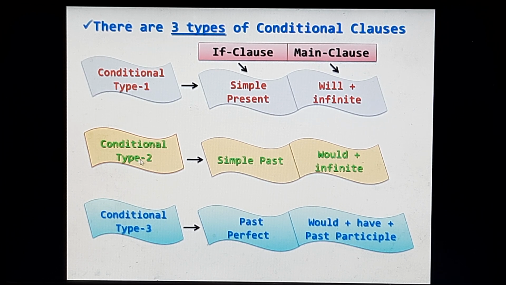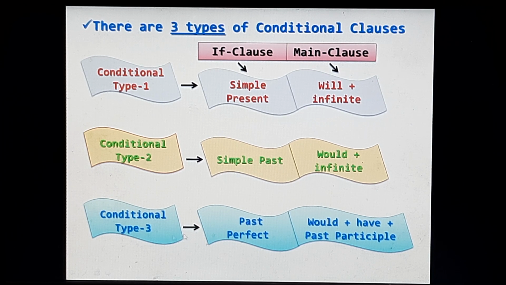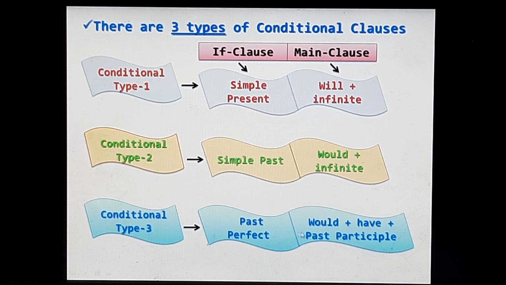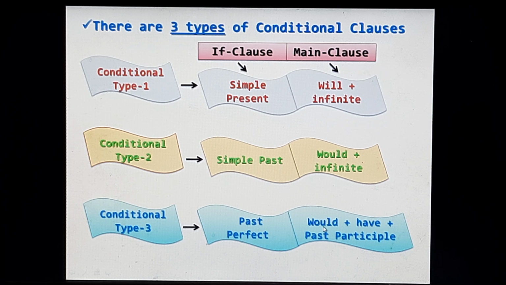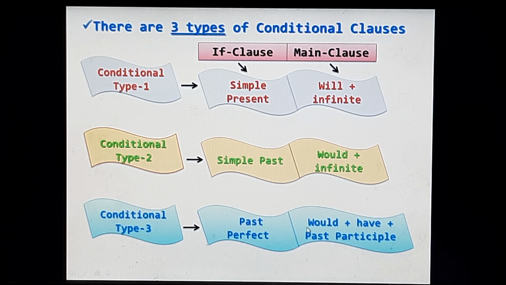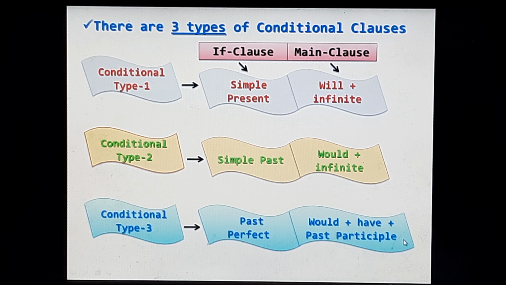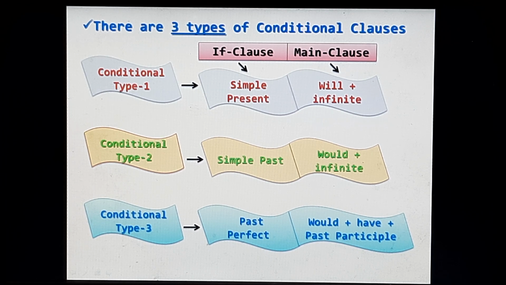Conditional type 2, your verb will be in the simple past, and in the main clause, your verb would be would plus infinitive. In the third conditional type, your verb is in the past perfect in the if clause, and in the main clause your verb would be would plus have plus past participle form. Now remember, these verb forms are very important for you to identify the type of conditional clause.